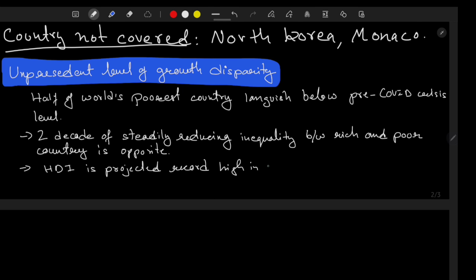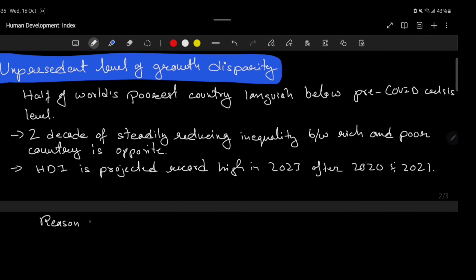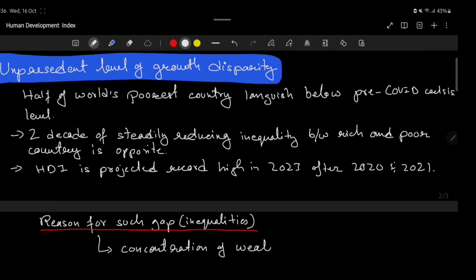Human development index is projected to record a high level in 2023 after the dip in 2020 and 2021 due to COVID. And the reason for such a gap of inequalities, number one, is the concentration of wealth. Almost 40% of the global trade in goods is concentrated in three or fewer countries.